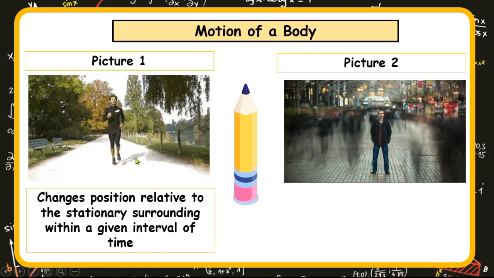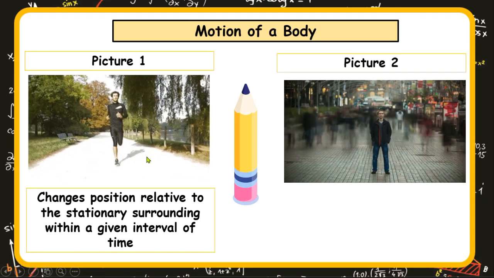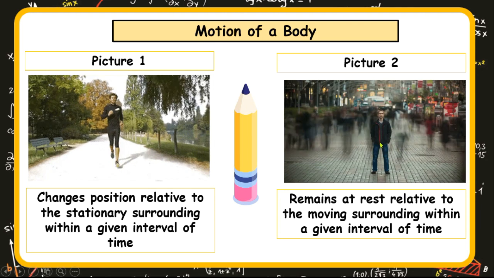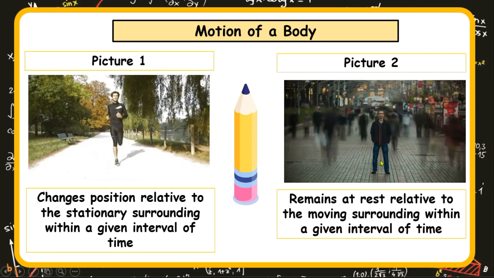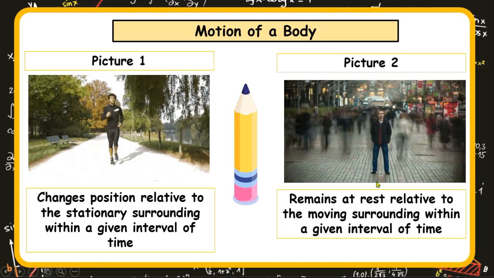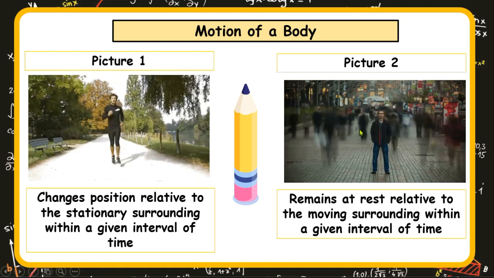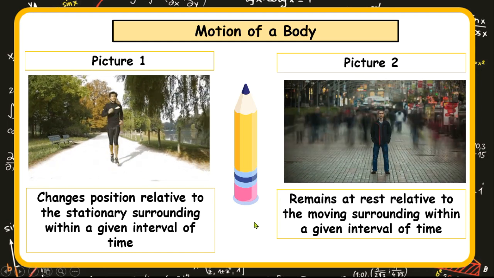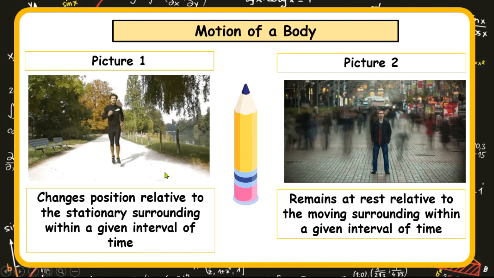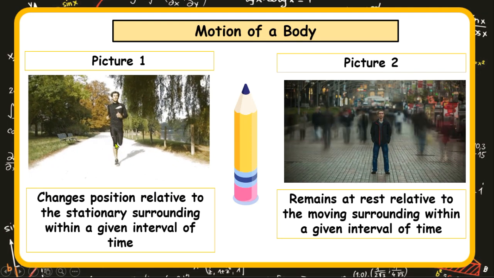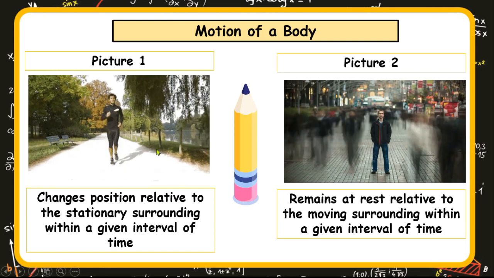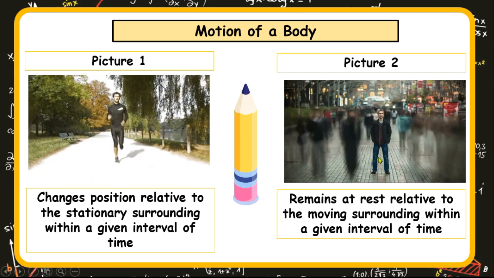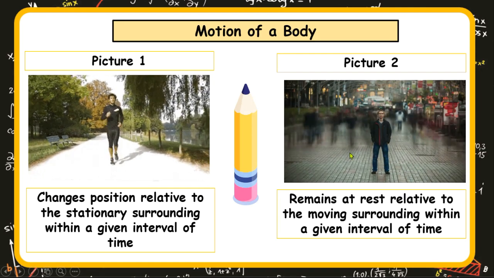So he is moving whilst his environment is stationary. In the second, the body of interest, being the man at rest, still remains at rest relative to the moving surrounding, and that is the people around him, all within another time frame. So by this, you can say that in picture 1, the man is moving because his environment is stationary. Second, the man is at rest while his environment is moving.